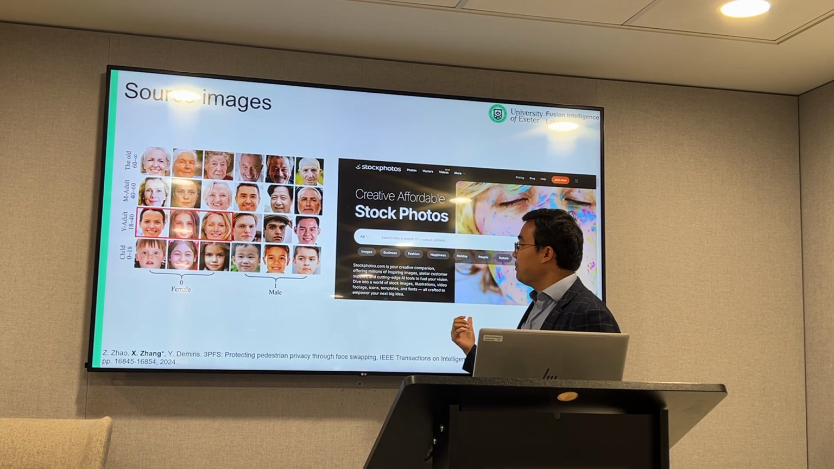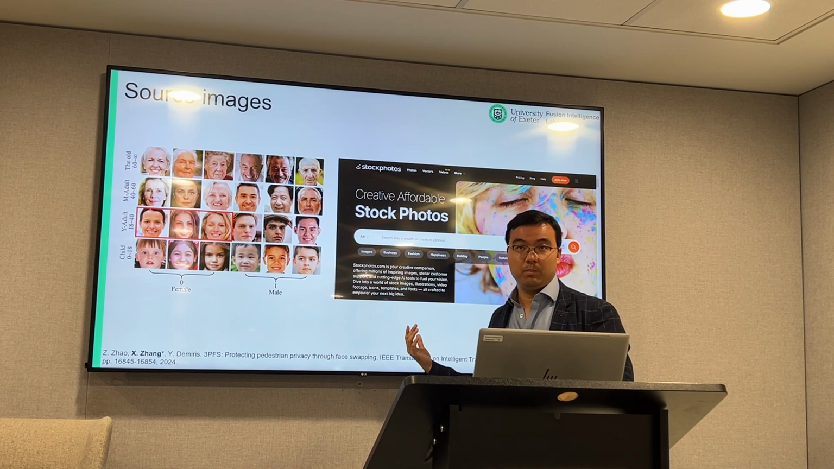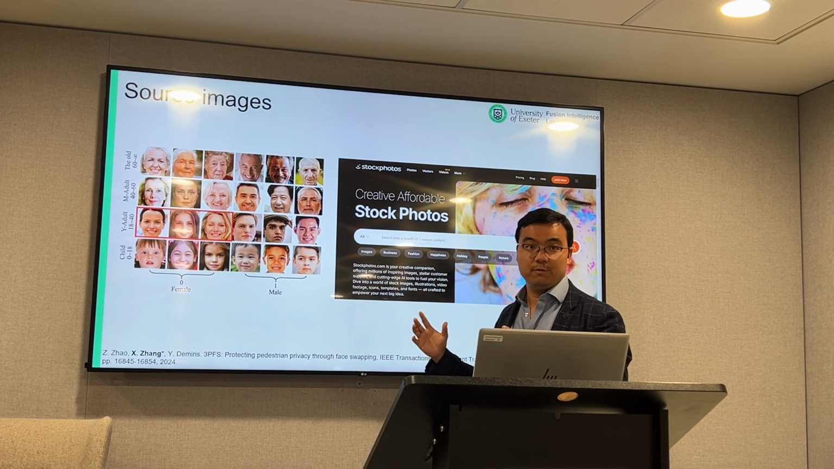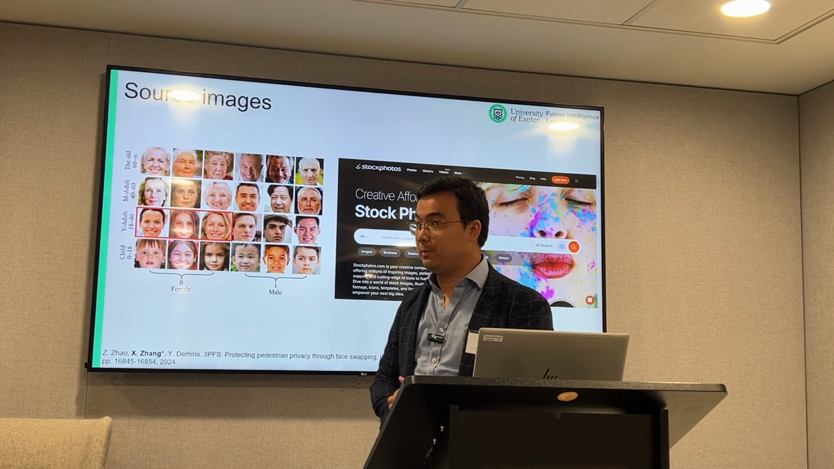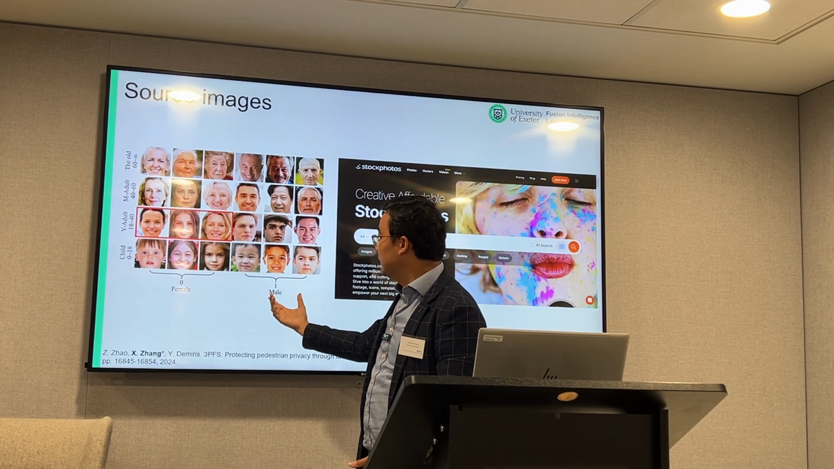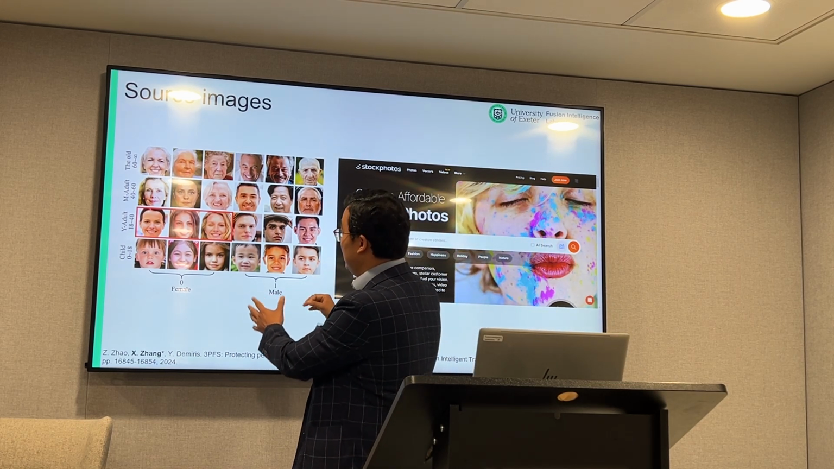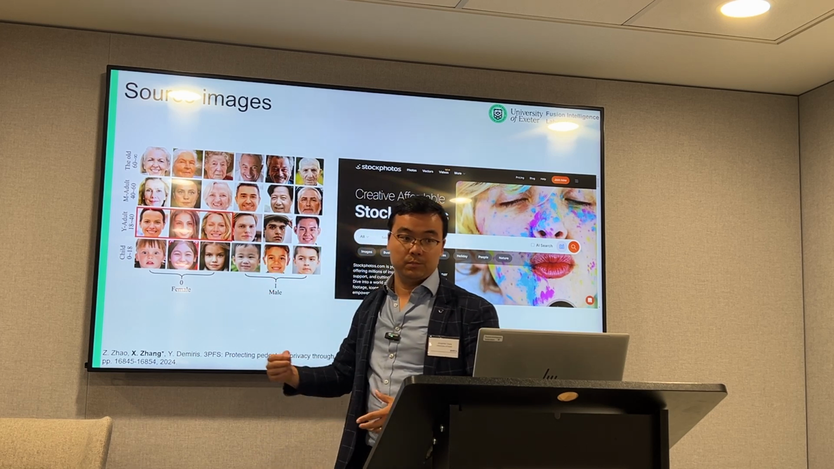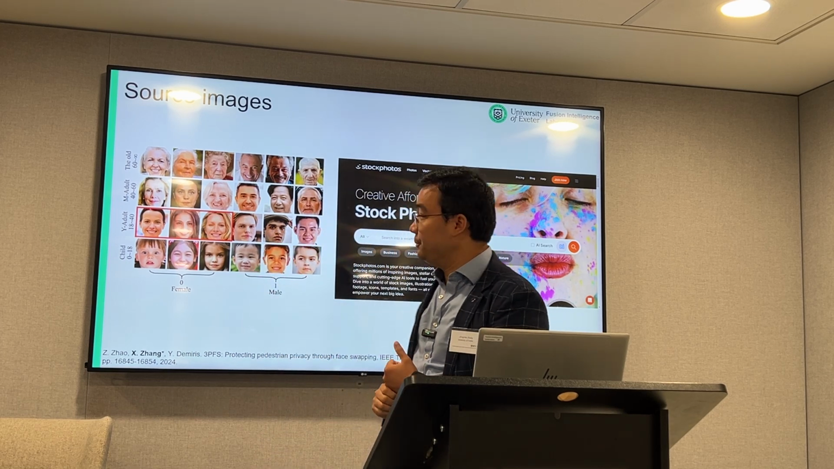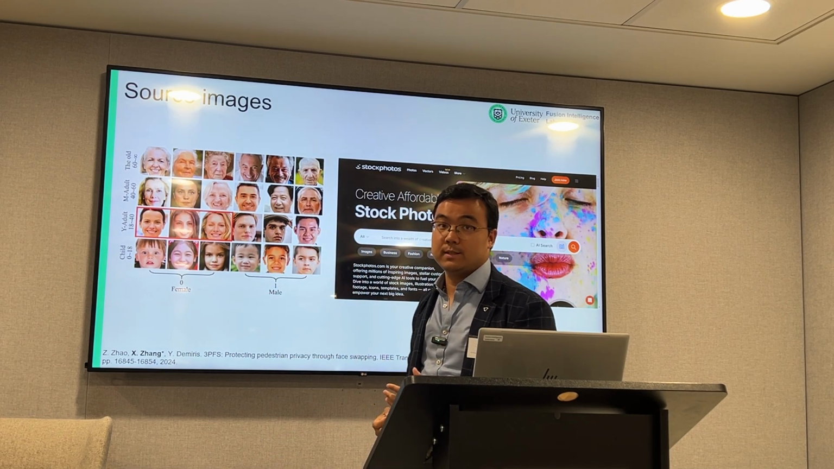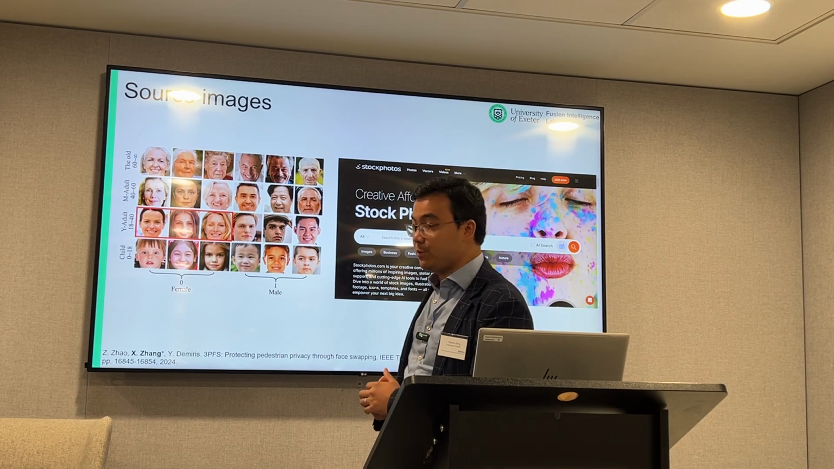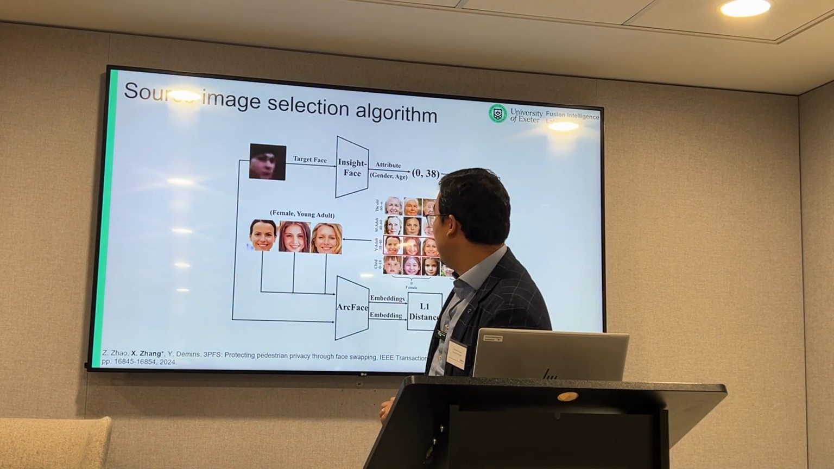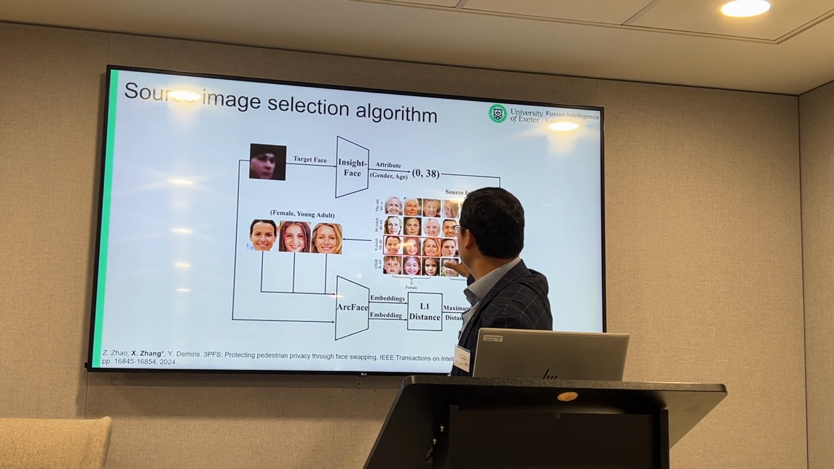We pay, for example, £100 to buy 50 faces from this website, and we have the license to use them. And as you can see in the library, we have different genders and different age groups. This is to make sure the swapped face has similar attributes to the original pedestrian. And after we have built the source face library,